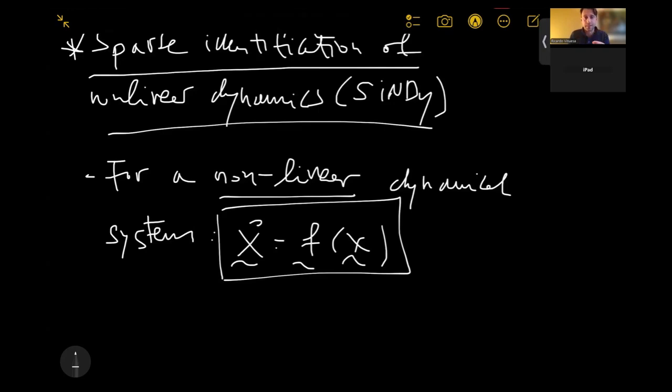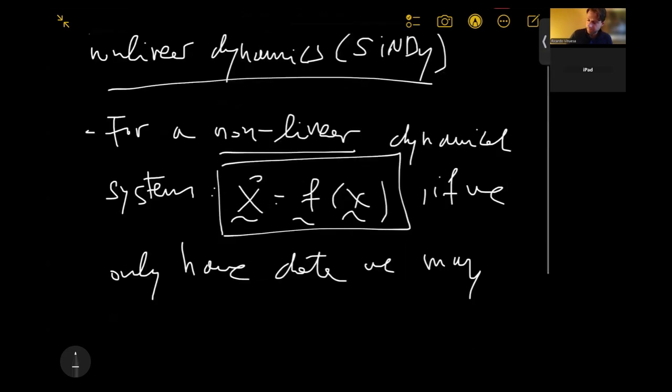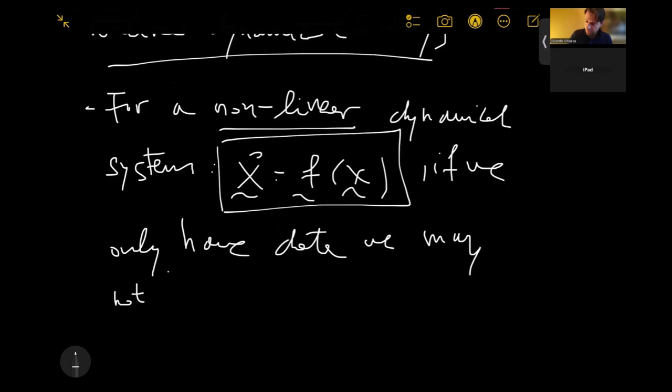So for a nonlinear dynamical system of this form, if we only have data, so we basically only have the observations, we don't have access to the function f, that means that we may not know the form of f.